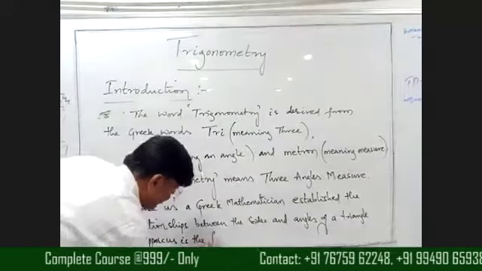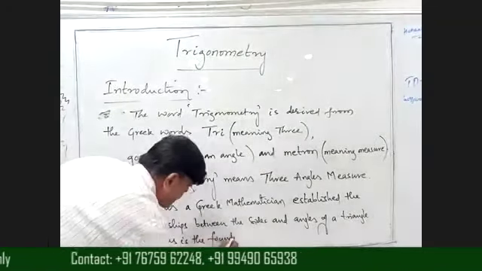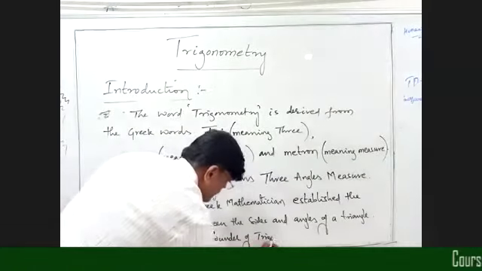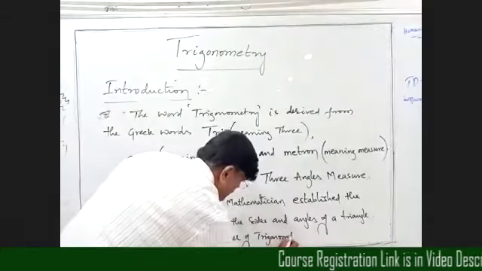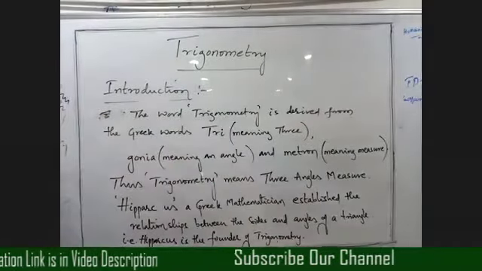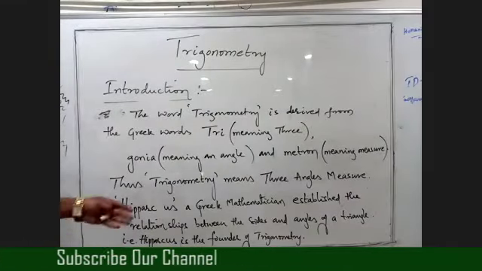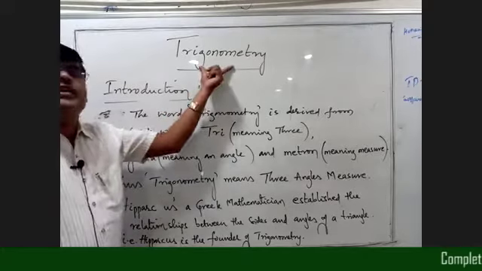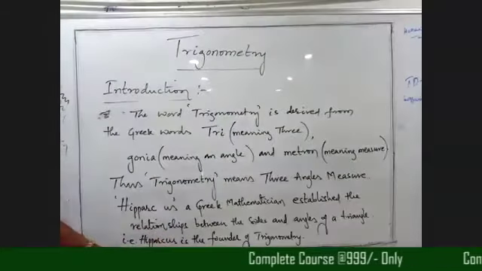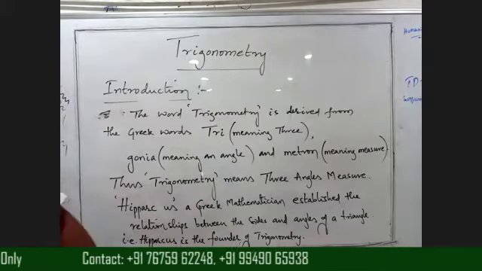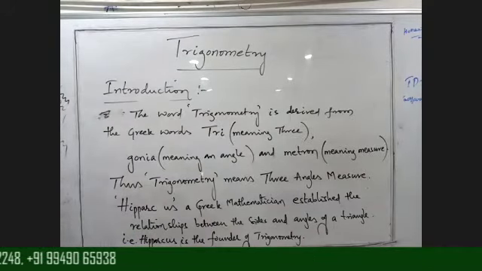Hipparchus is the founder of trigonometry, because he established the relationship between the sides and the angles of a triangle. That is why for trigonometry we call the founder Hipparchus. Okay, clear? Hipparchus is the founder of trigonometry.